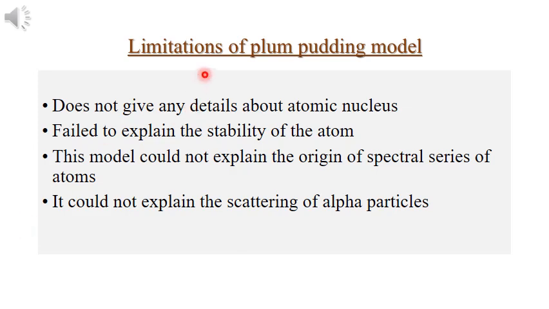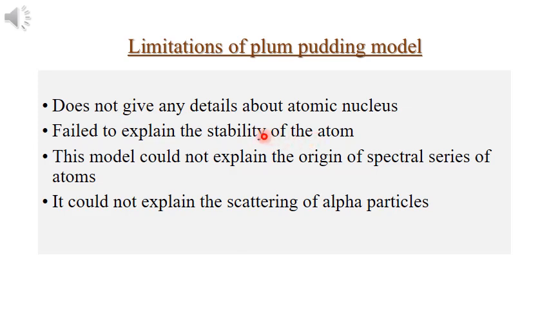Here we are discussing four main limitations of plum pudding model. First one is, it does not give any details about atomic nucleus. Now we know the structure of atom. It consists of a nucleus with electrons around it in particular orbits. But this was not explained by Thomson's model. It could not even explain the basic structure of an atom. So it is the main drawback of his theory.